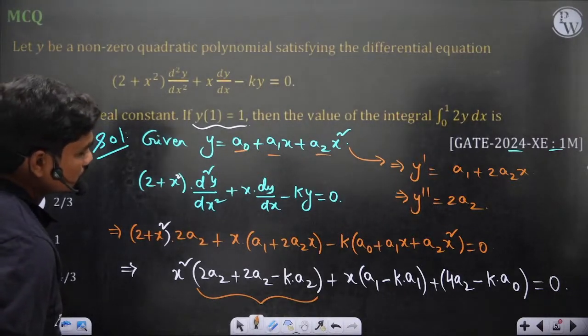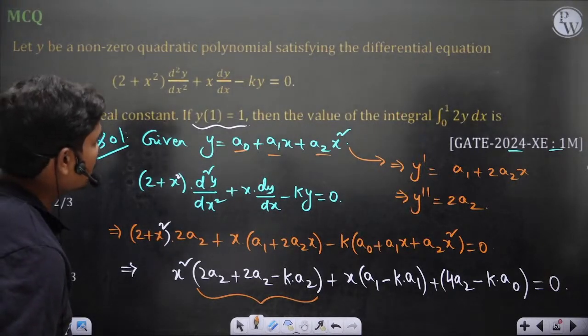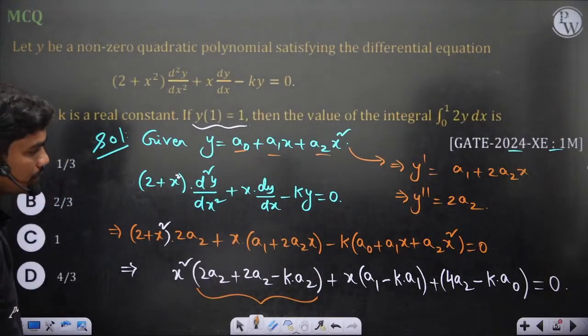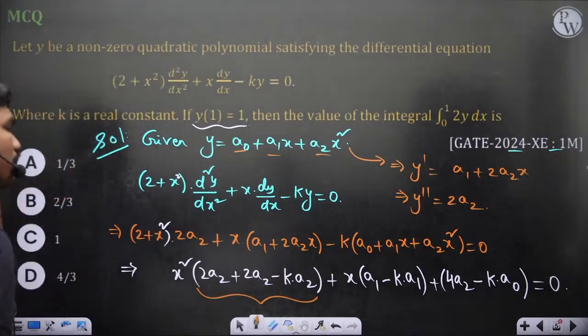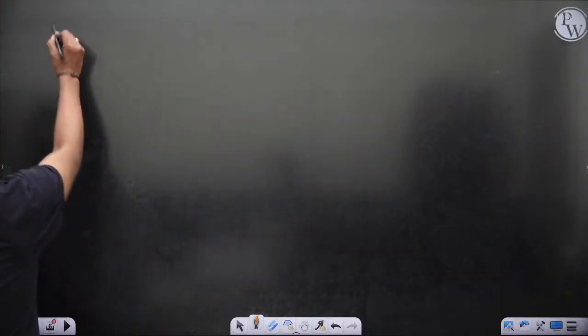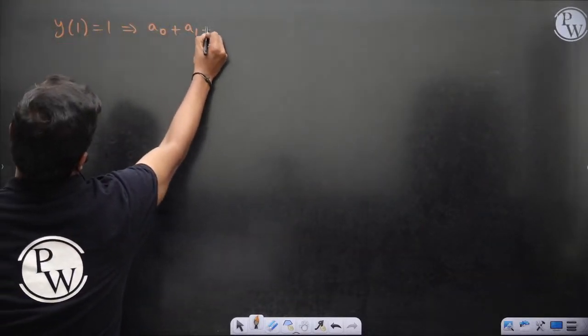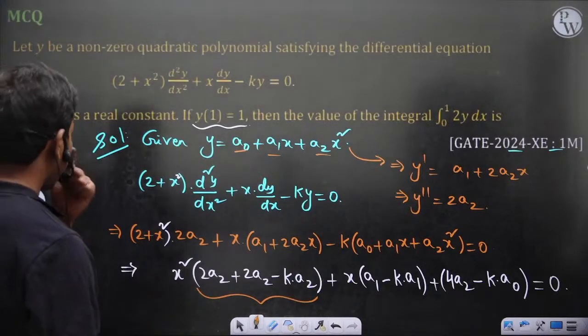Because these terms are slightly not very good looking terms, to be frank. Any idea? Like maybe 3 variables, 3 equations. Okay, but that's going to be very lengthy actually. But it's given as a 1 mark question, so definitely there would be some technique to do this question. Y of 1 is equal to 1. So first thing you know is a0 plus a1 plus a2. This term is 1.